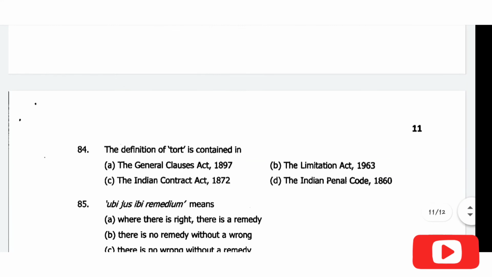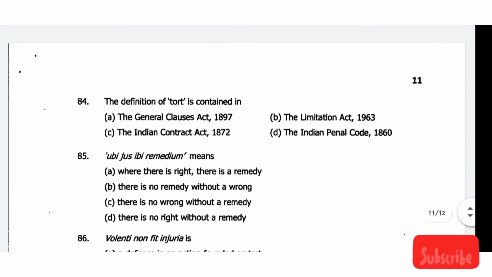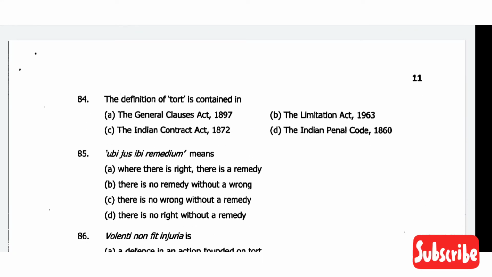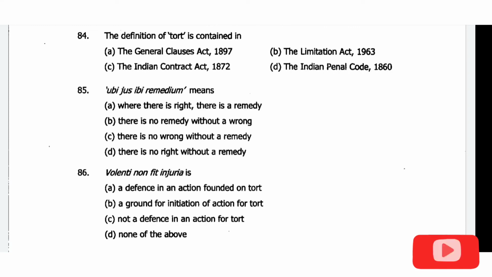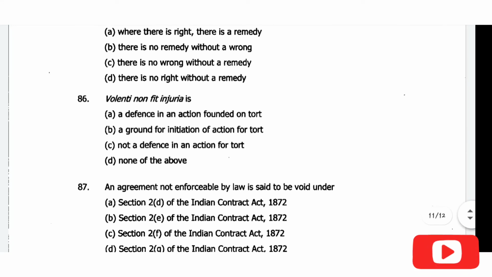Then comes question number 84. The definition of tort is contained in Limitation Act 1963. Option B. Then comes ubi jus ibi remedium, that is, where there is a right there is a remedy, option A. Then comes question number 86. Volenti non fit injuria, a defense in an action founded on tort. So option A is the correct answer.